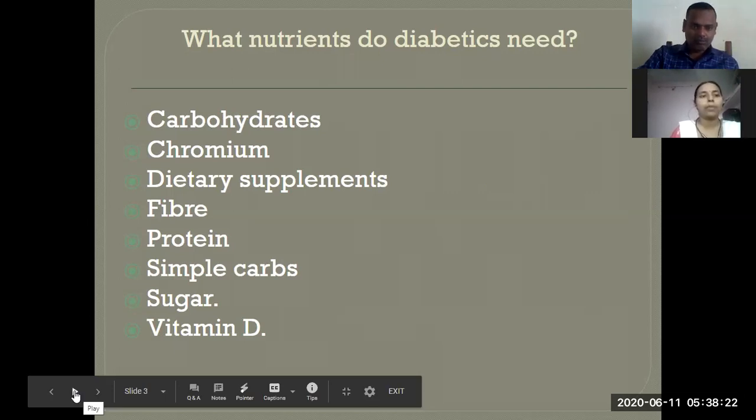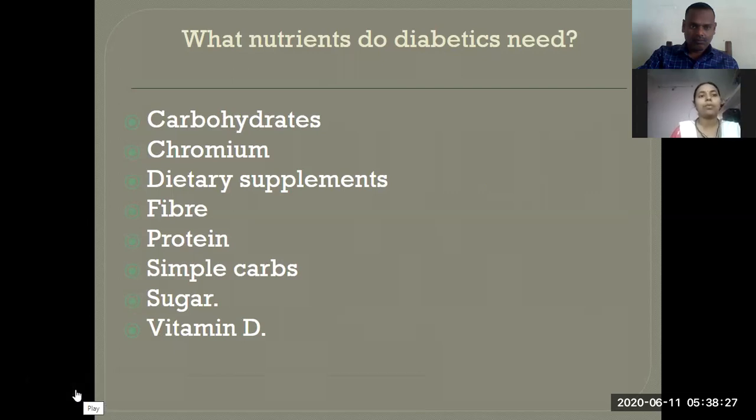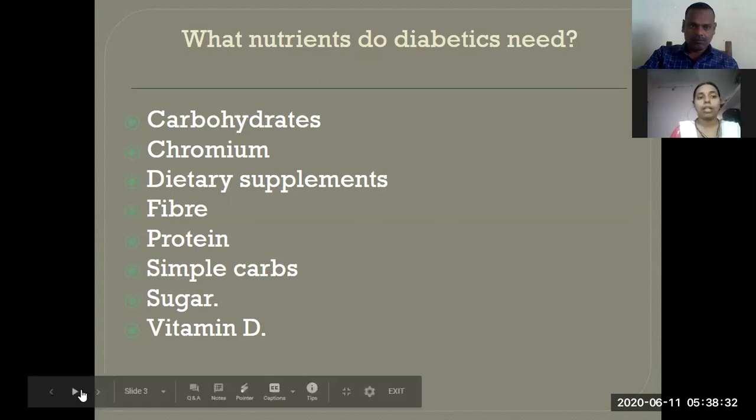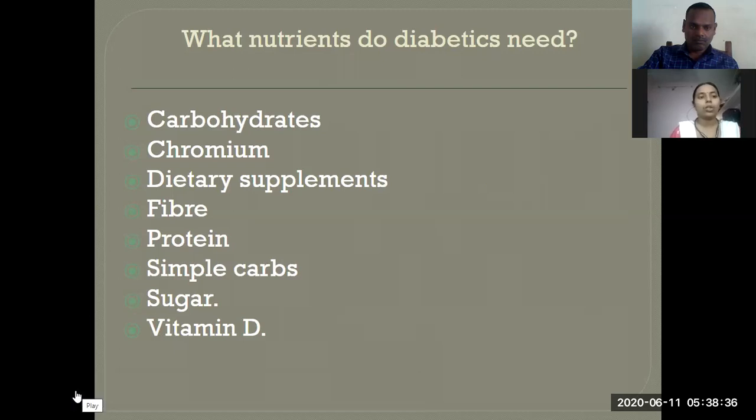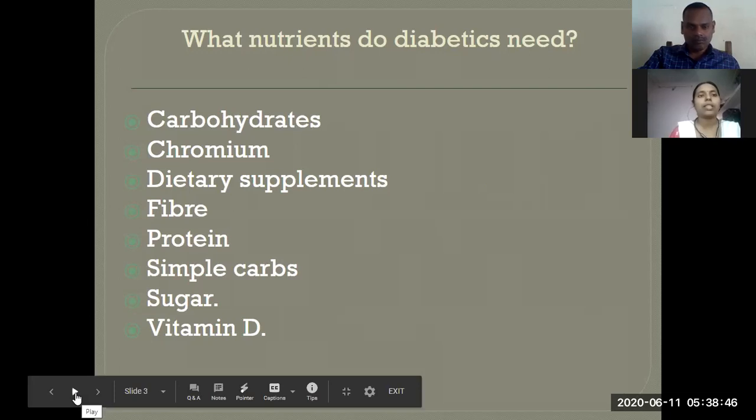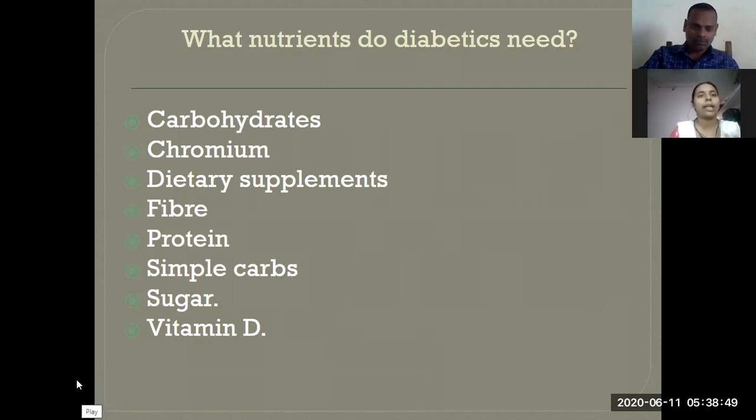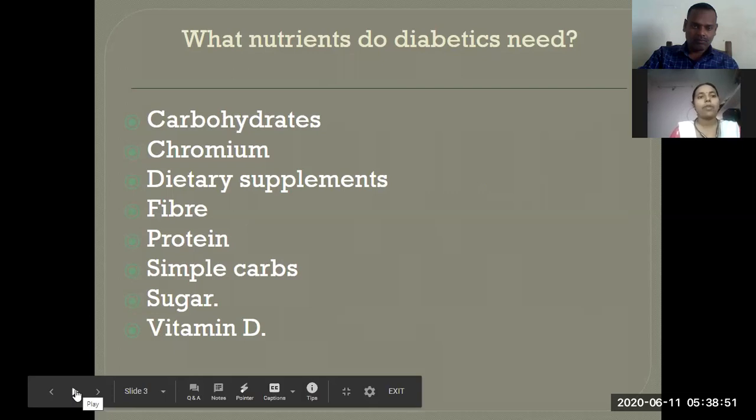Then they want to take protein-rich food. Then they want to take simple carbohydrates. For example, potatoes have simple carbohydrates, whereas sema consists of complex carbohydrates. Then sugar in a small level. Then vitamin D, because of vitamin D deficiency there may be more chances of causing other disorders in diabetes. So these types of food they want to take in their diet.